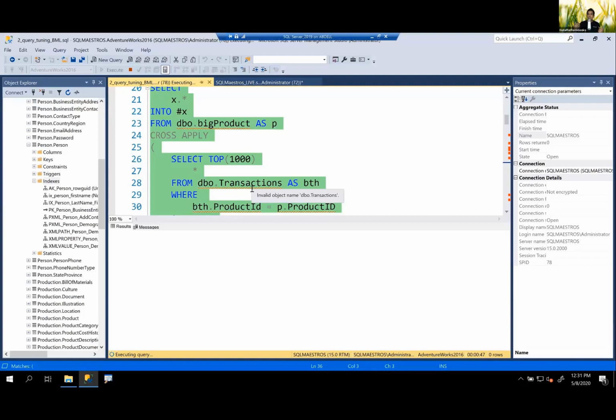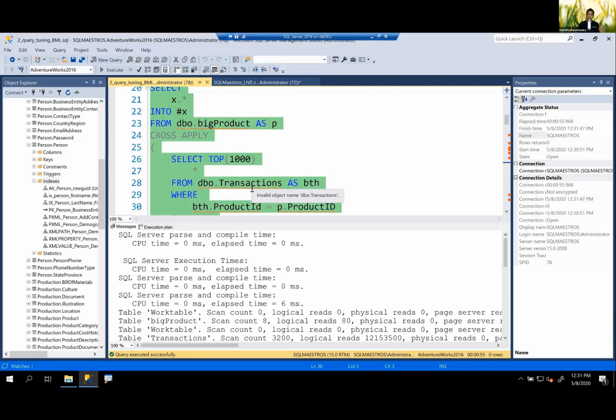Which means SQL Server now needs to fetch this additional column from the transactions table. It has to do a lookup from that index to the base table to get this additional column. That small schematic change actually made this query perform so badly, and this is due to that very expensive bookmark lookup. Don't get me wrong, bookmark lookups are actually good, because for everything you don't want a covering index, and for everything you don't want to go to the base table either. But in some scenarios, bookmark lookups can go very, very bad.